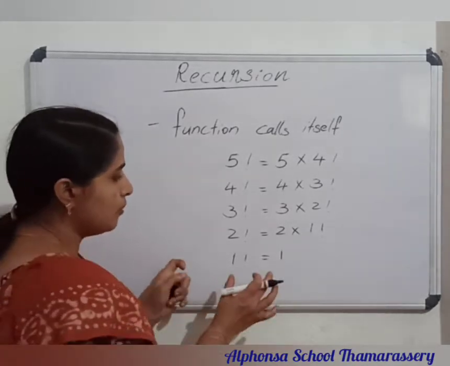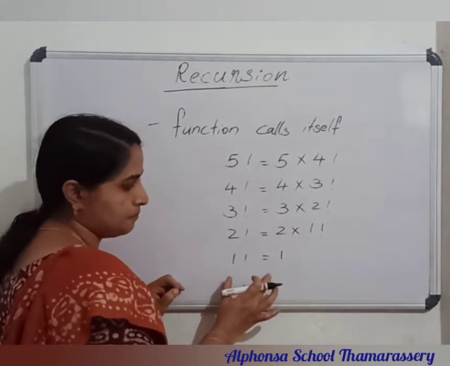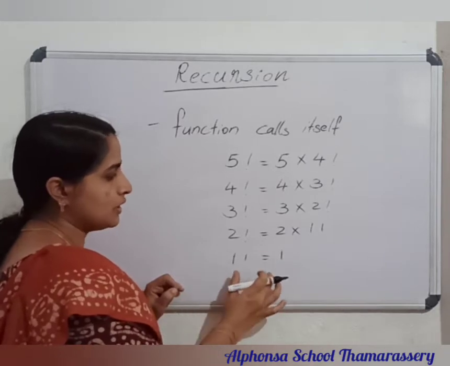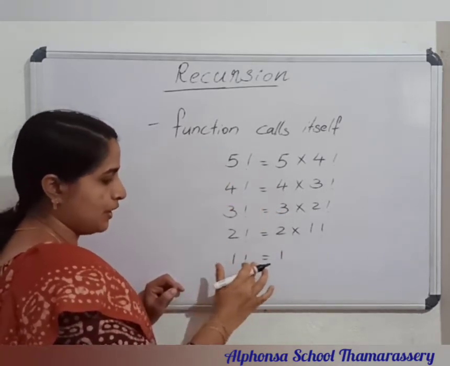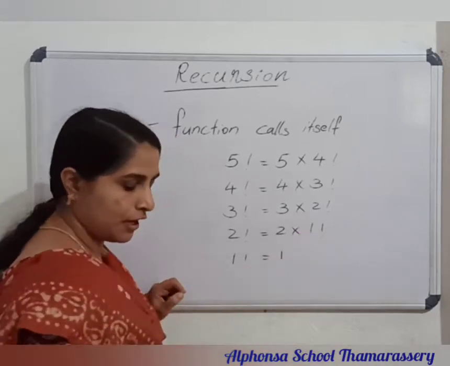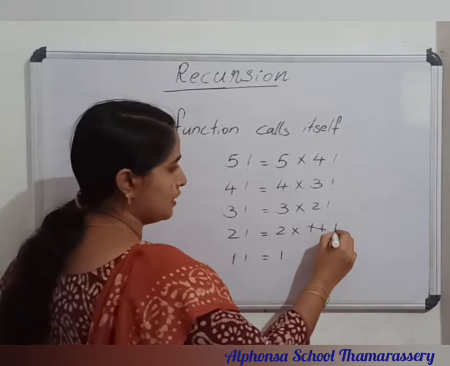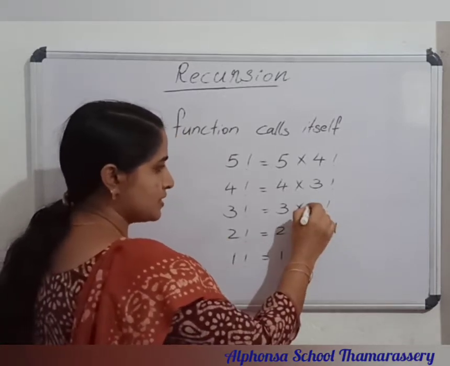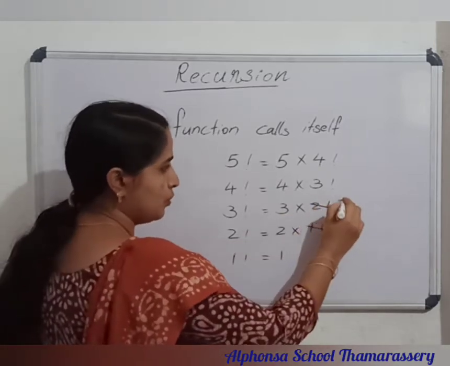So by using the last step, that is 1 factorial, which is 1, we can solve all other cases. Let me substitute 1 factorial with 1. So 2 factorial is 2 into 1, which is 2.